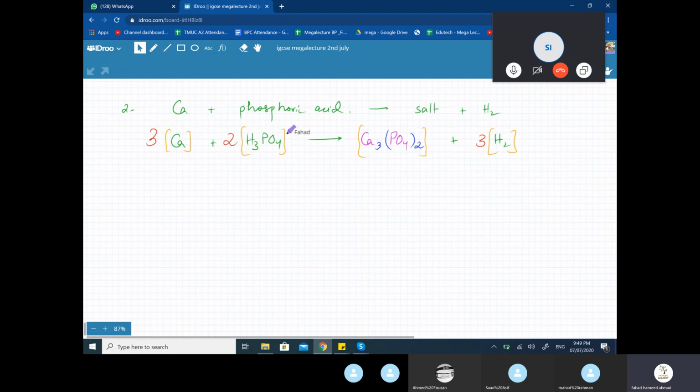If you have 2 molecules of H3PO4, that means 6 hydrogens. If you have 3 molecules of H2, that means 6 hydrogens. So that's balanced. And the rest of the equation, the good thing about balancing is that if you try and balance the easier things, the difficult ones actually tend to balance themselves out automatically. For example, PO4 is automatically balanced.